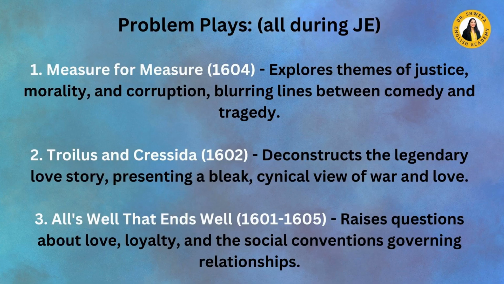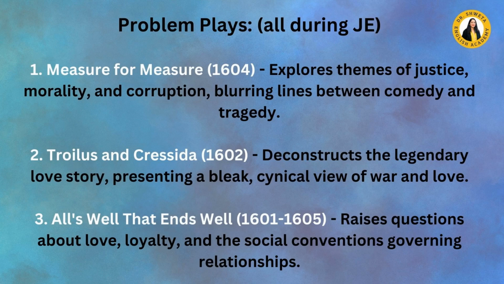There is another category of Shakespeare's plays which is also called the problem plays, and all these problem plays were written after the death of Queen Elizabeth, that is, during the Jacobean era. The first problem play was Measure for Measure, written in 1604, which explores the theme of justice, morality, and corruption.